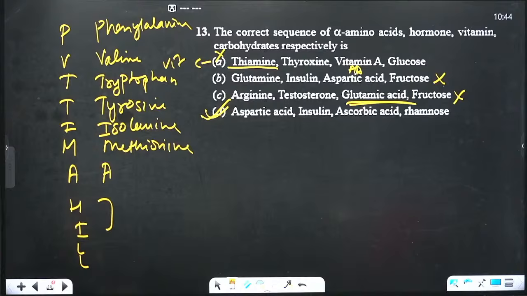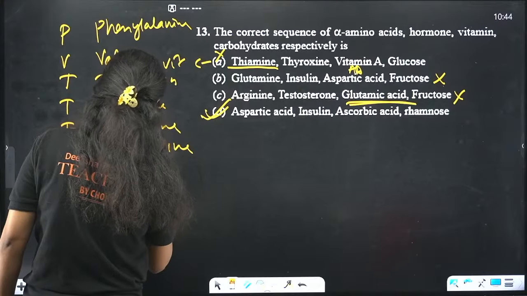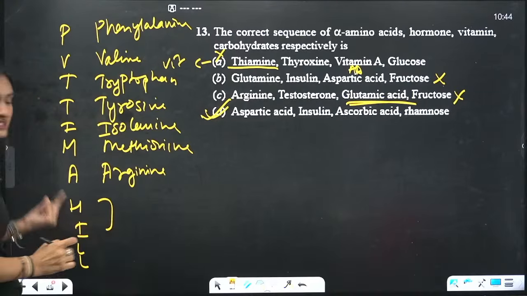Arginine is there, right? Let me just check once. Arginine, isoleucine, histidine, leucine, lysine. HI means histidine.